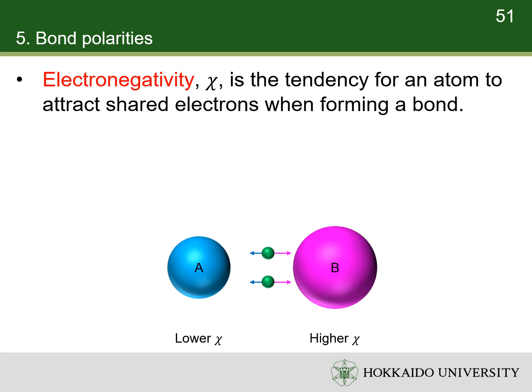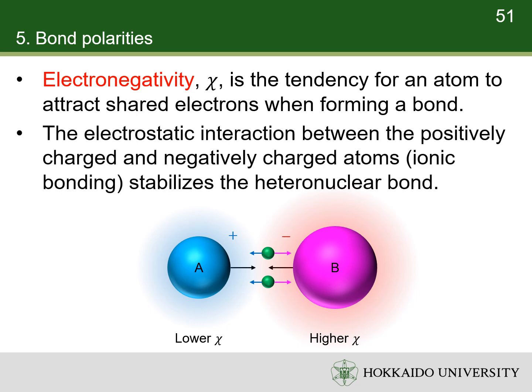In a bond, this leads to unequal sharing of electrons between the atoms, as electrons will be drawn closer to the more electronegative atom. As a result, the more electronegative atom is negatively charged, while the less electronegative atom is positively charged. The electrostatic interaction between the positively charged and negatively charged atoms provides an additional stabilization of the bond due to the contribution of ionic bonding.